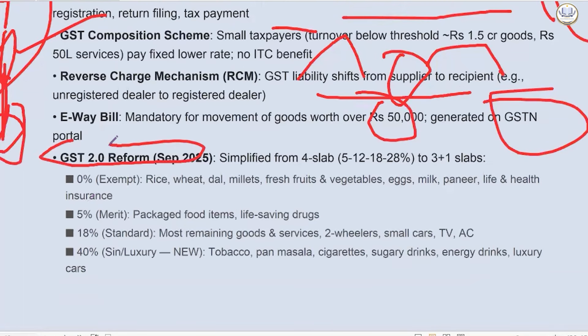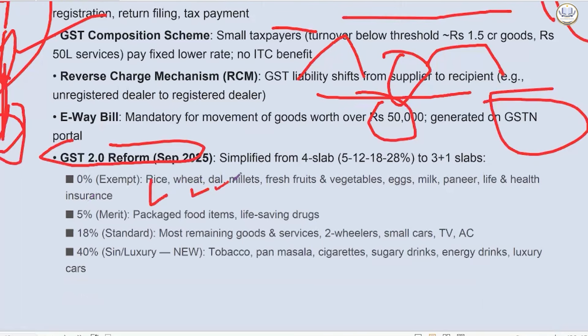GST 2.0 reform. So certain slabs were simplified. Previously there were 4 slabs, 5, 12, 18, 28, now 3 plus 1 slabs. What is 3 plus 1? 0% is for exempt, like rice, wheat. In 2018 they had asked about GST rate as well. That's why I've included it.